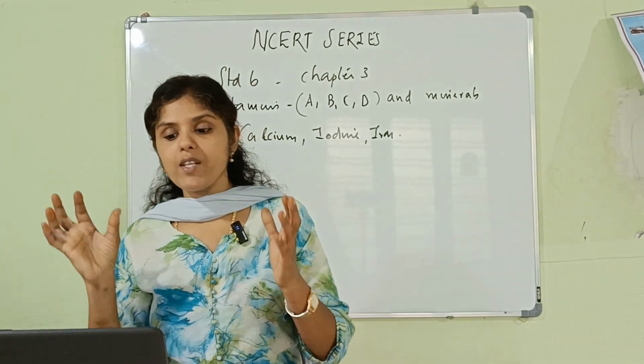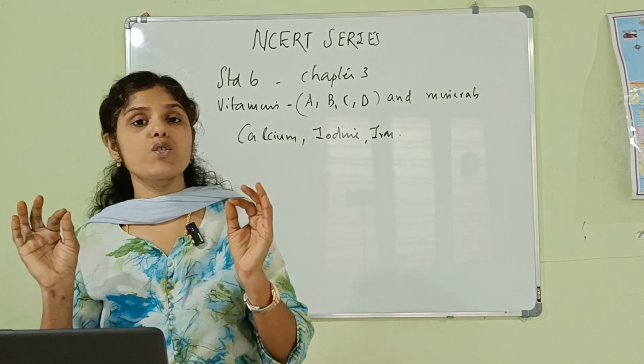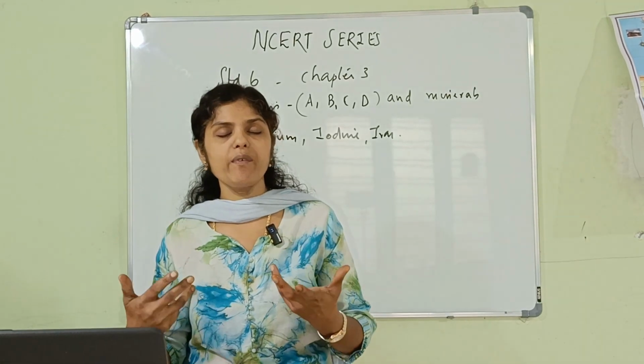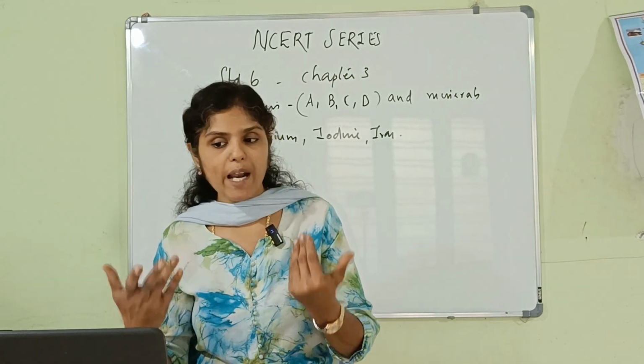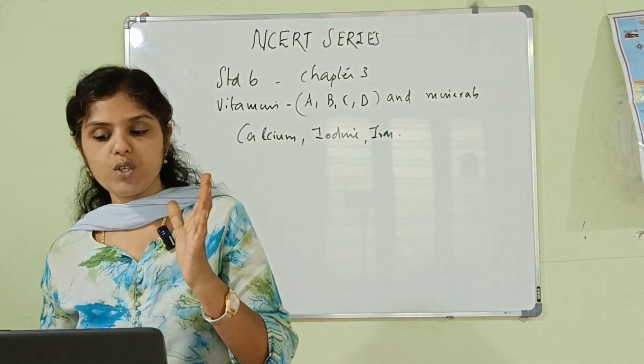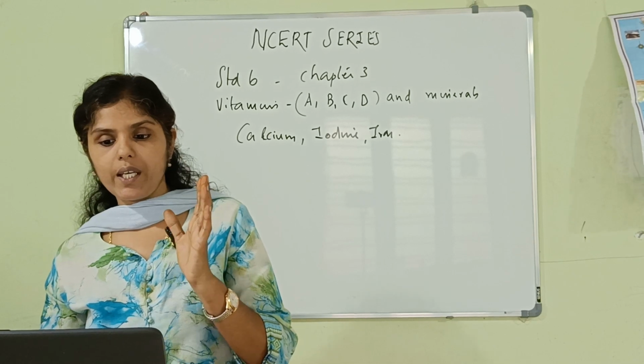Roughage in our food is provided mainly by plant products. So from where do we get this roughage or dietary fibers? From plant products we can get dietary fibers or roughage. So that is what is mentioned here.